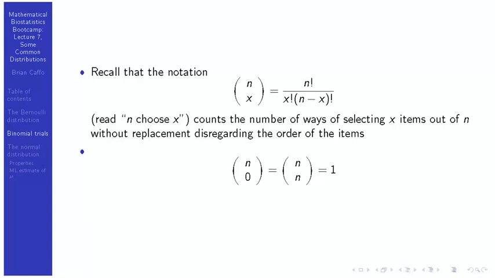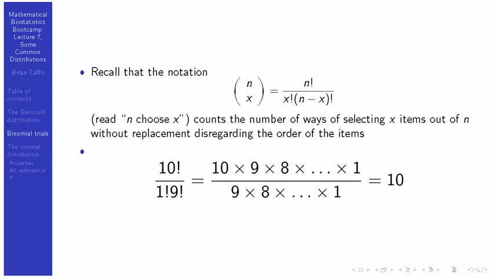So it's very easy, in fact. Certain special cases are very easy. So imagine if I was only picking 1 necktie. How many different combinations can I get? Well, intuitively, we know that answer has to be 10, because there's only 10 possibilities. Well, if you plug into the formula, you have 10 factorial divided by 1 factorial, which is just 1, times n minus x factorial, which is 10 minus 1, or 9 factorial. So we have 10 factorial divided by 9 factorial, which is just 10.